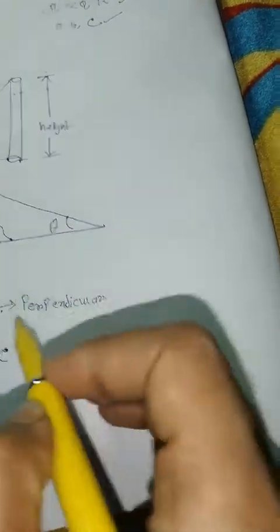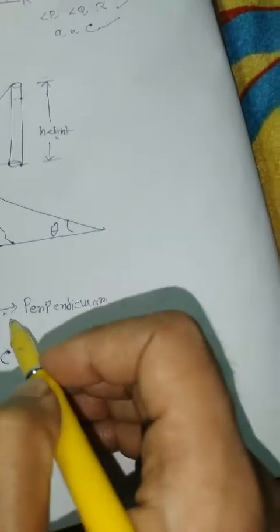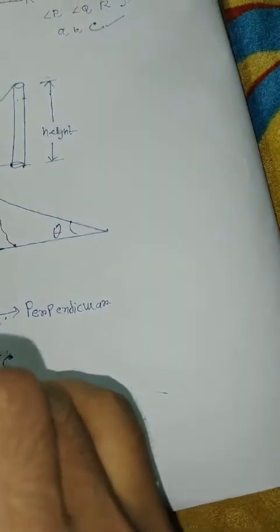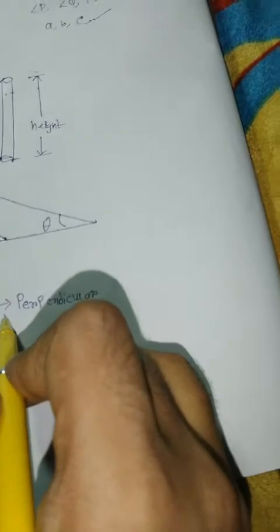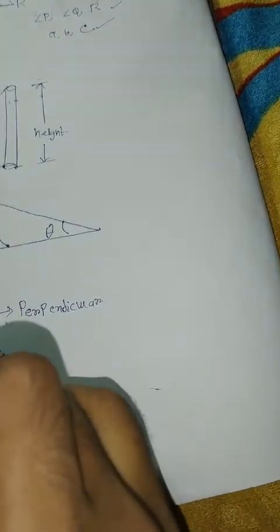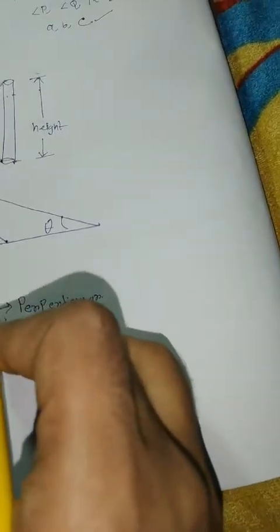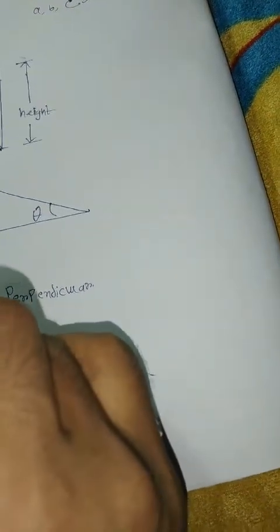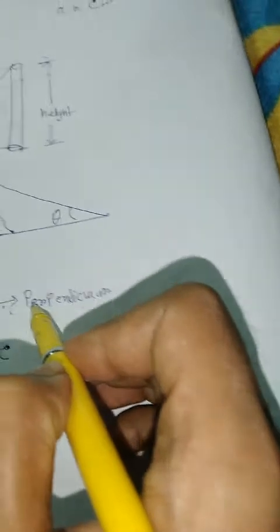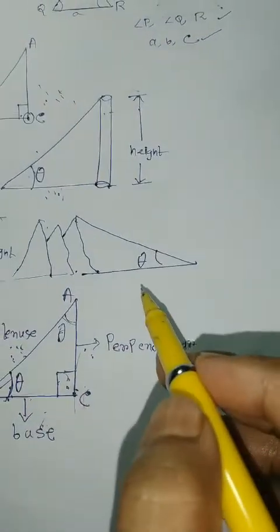When this angle is changed, only the perpendicular and base are swapped. With respect to this angle, we call this the perpendicular and this the base. But when the angle is swapped, the hypotenuse is fixed, but the base and the perpendicular are swapped.